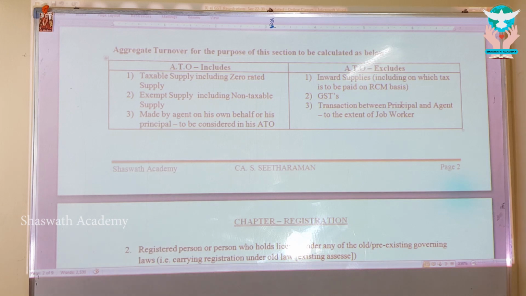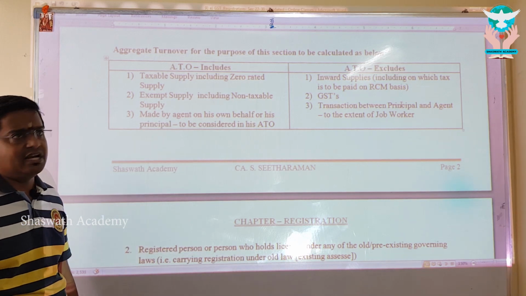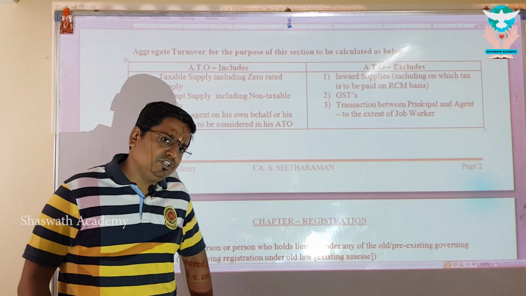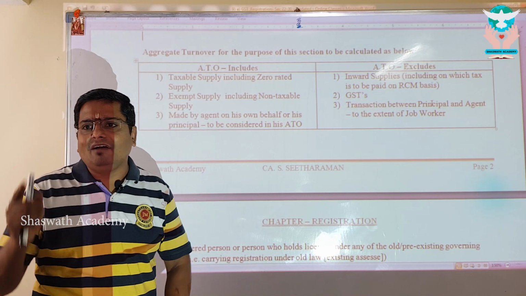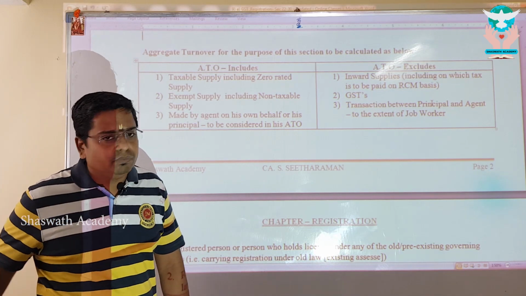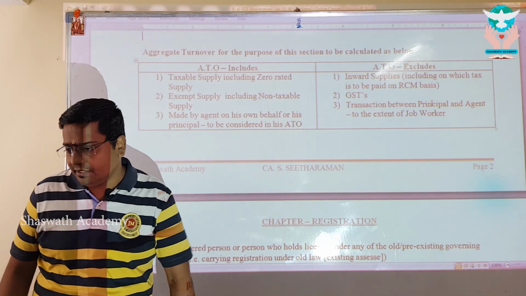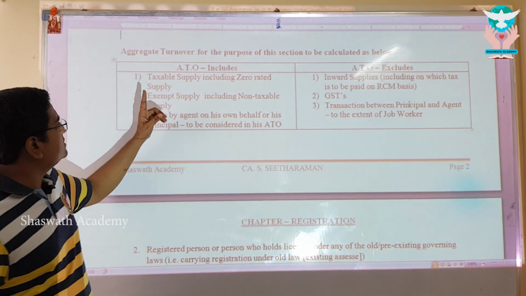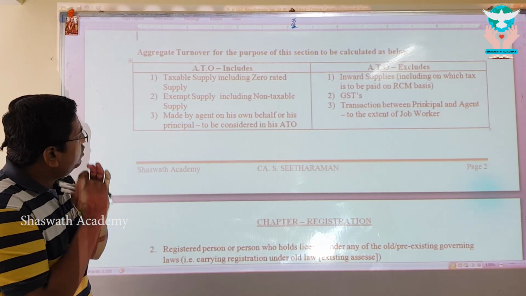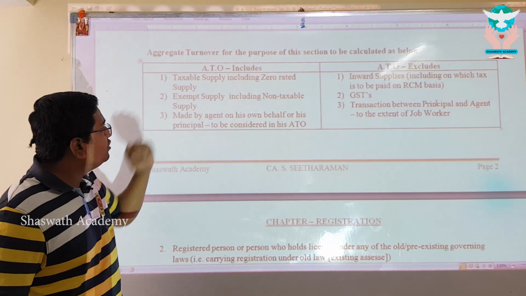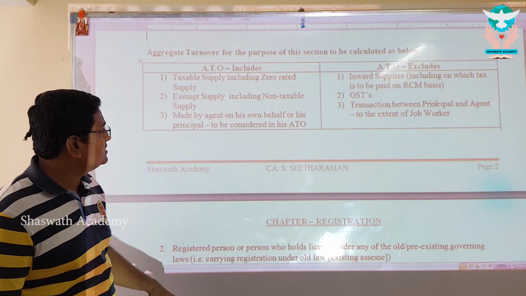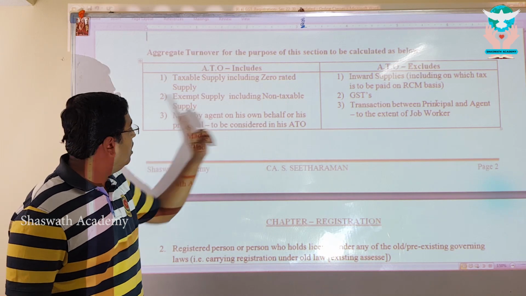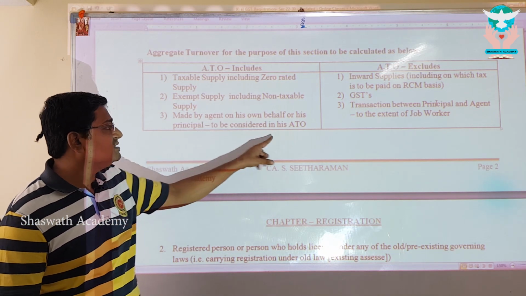Let me explain these two transactions with a clear common sense understanding. My dear, how to calculate the aggregate turnover for the purpose of section 22 might also be a question or an MCQ. So every one of you has to register this deep in your mind. With me, my dear, let's go ahead. Have a look at this, my dear brothers and sisters. What is to be included? Beautifully it said: taxable supply including zero rated supply, exempt supply including non-taxable supply, and also supplies made by an agent on behalf of his principal are to be considered as aggregate turnover.